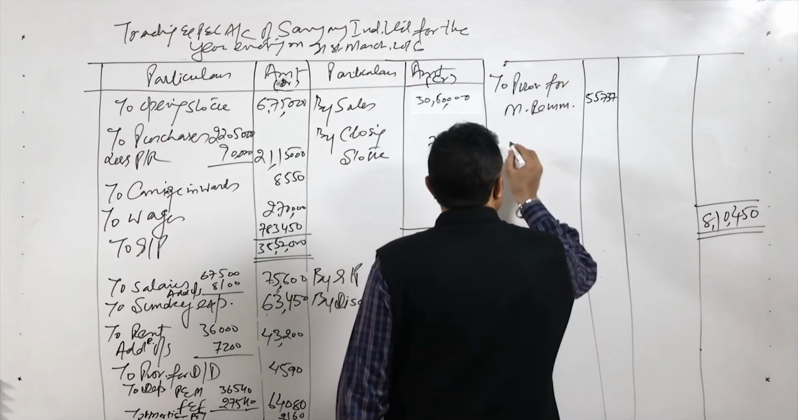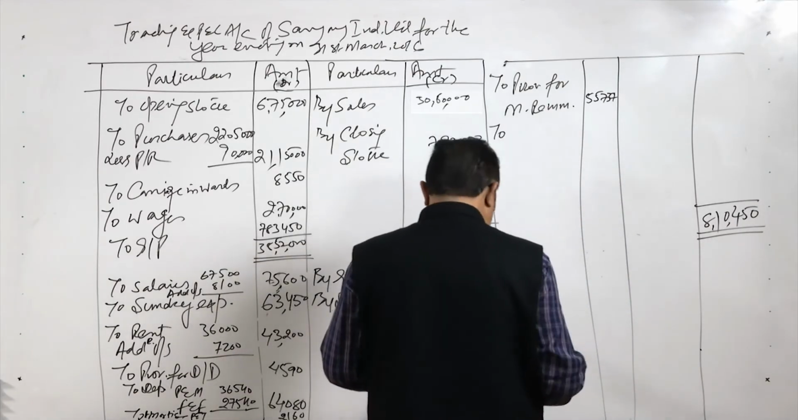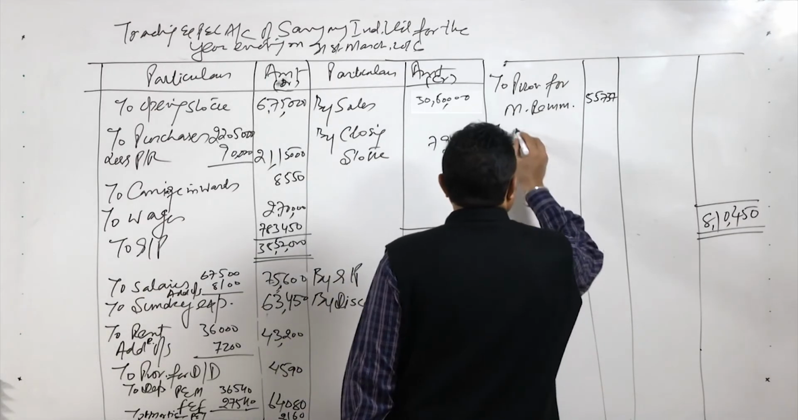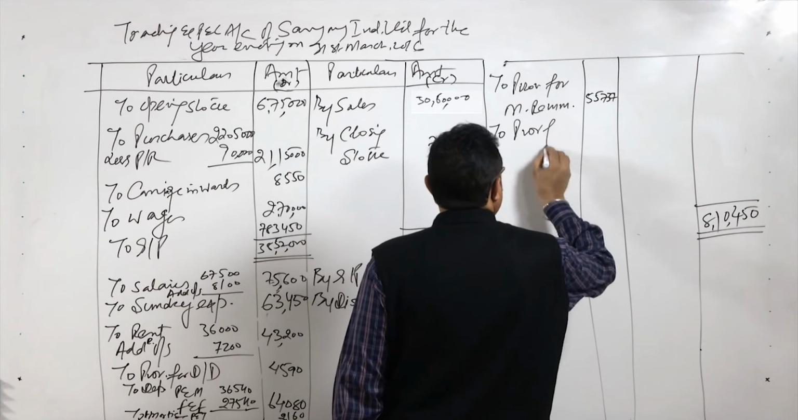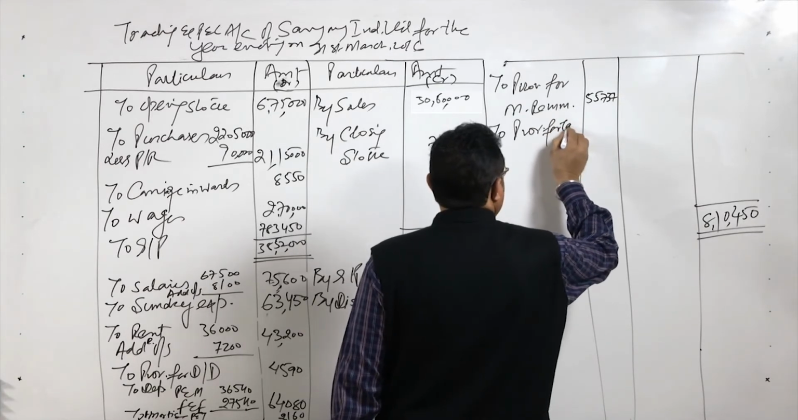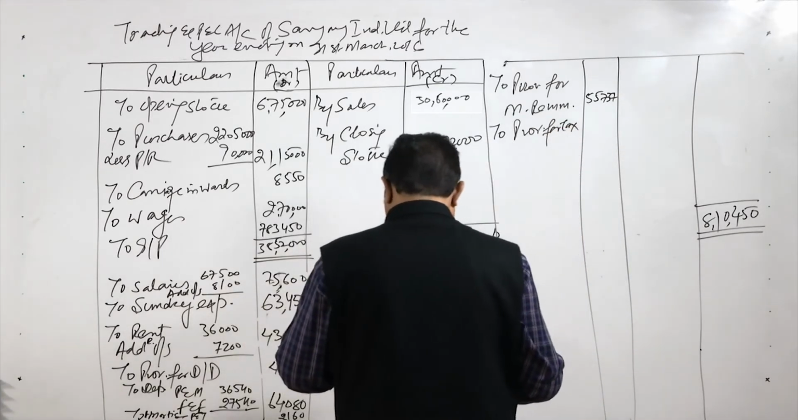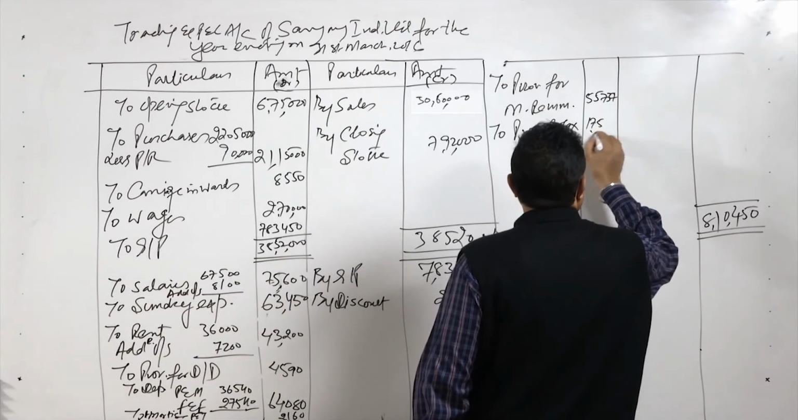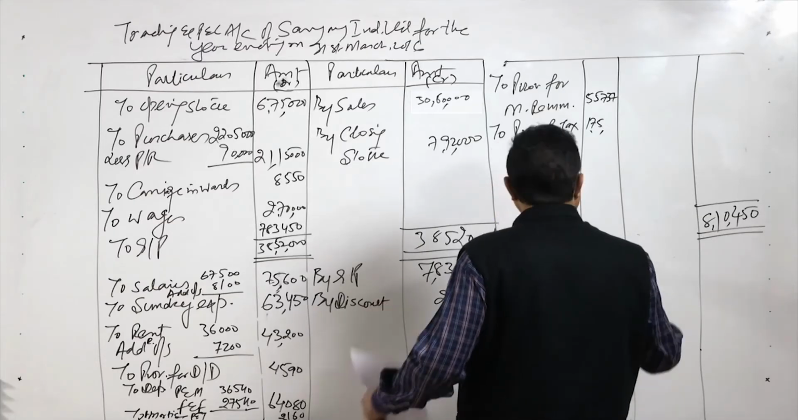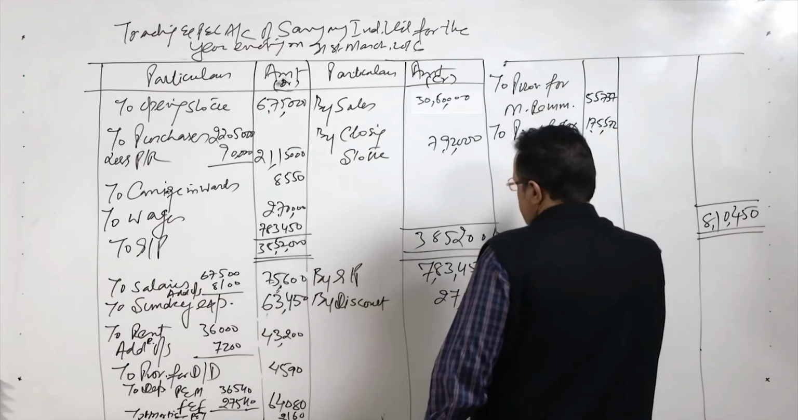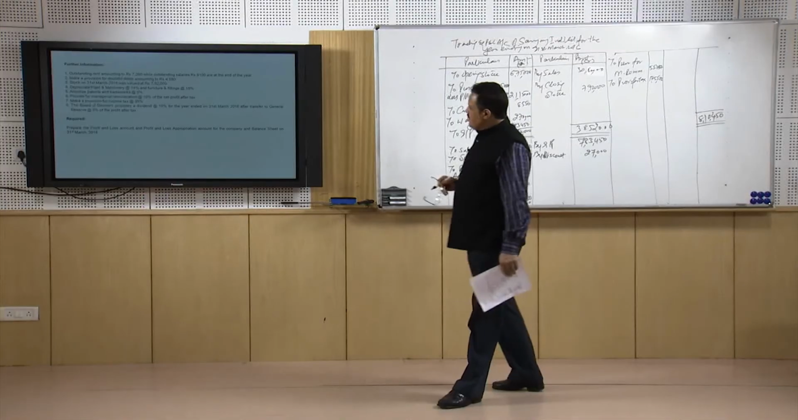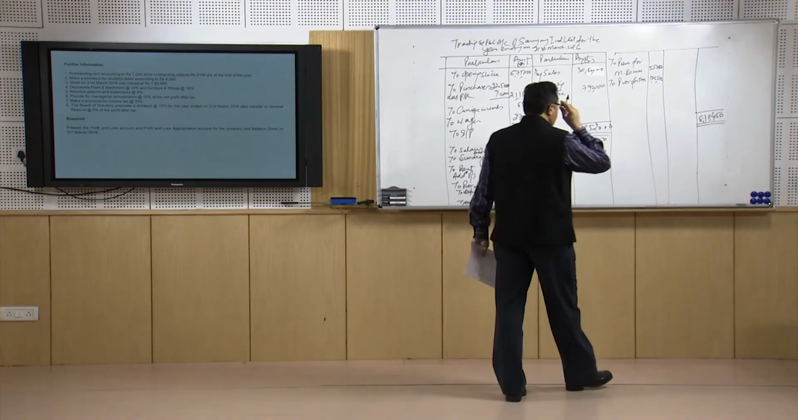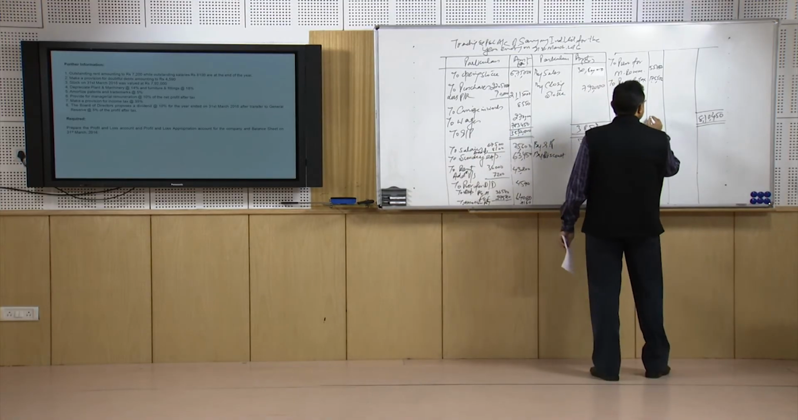Now we will calculate the tax part. To provision for tax. If you calculate the profit now and make the provision for tax, we will be able to find the tax figure, and the provision for tax is 1,75,572. So this is the tax figure, and now we have to finally calculate the net profit after tax.